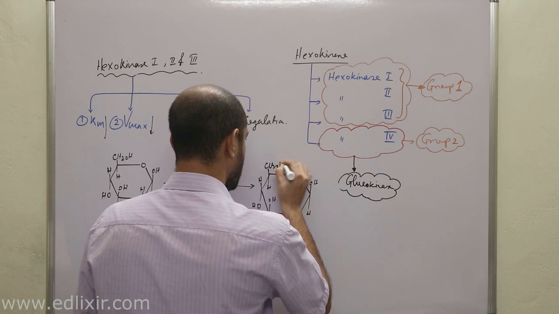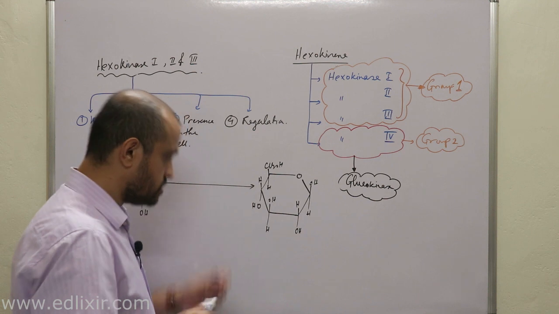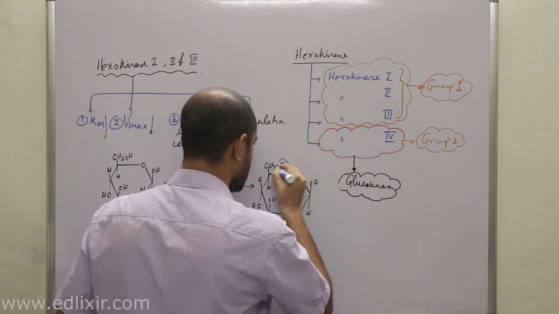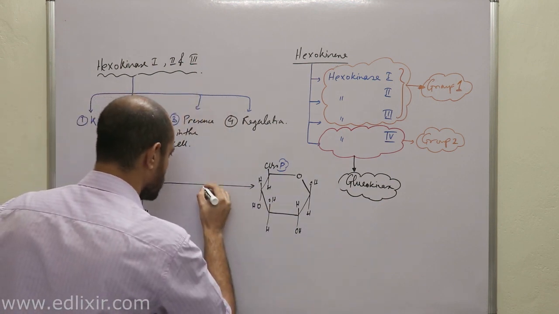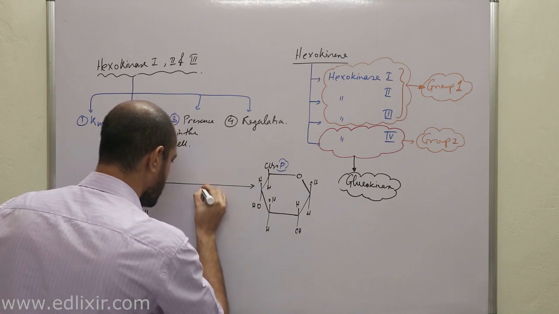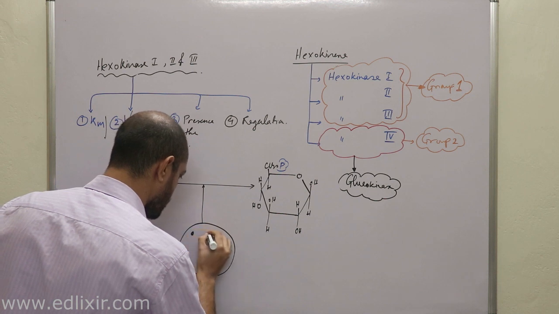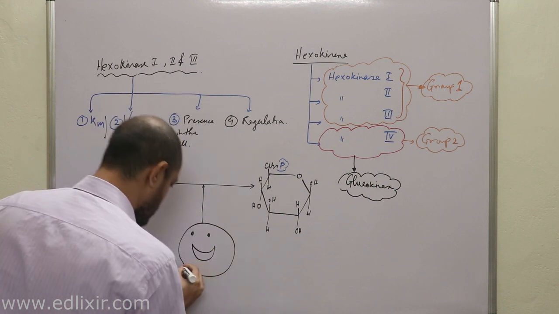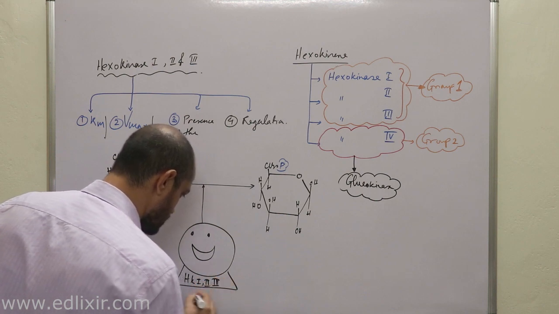Now a very important point we need to understand right now is this. This is your phosphate. Now a very important point here is this: here is your hexokinase molecule, hexokinase 1, 2 and 3, right?